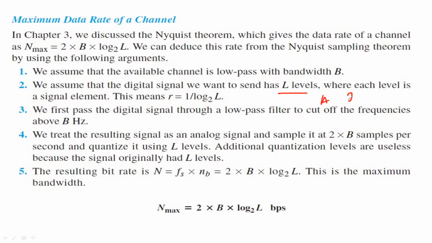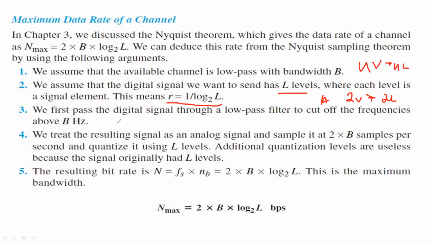If it is with 2 different values, then we are going to have 2 different levels. If it is with N different values, then we'll go with N different levels, where each level is a signal element. Here the ratio R is equal to 1 by log base 2 L, where L represents the number of levels.